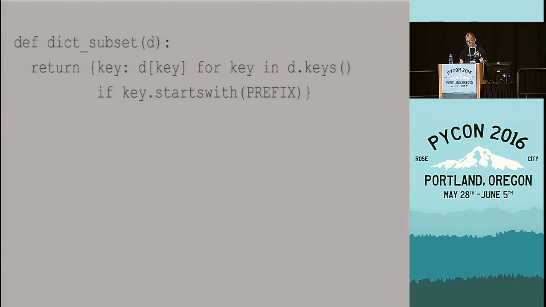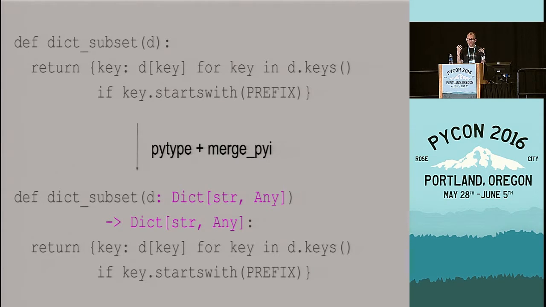And from that, pytype will derive that this is a function that takes a dictionary that maps strings to something and also returns a dictionary that maps strings to something. And you'll get that annotation out of the box. So just pytype and merge pyi, and it will annotate functions like this without you having to do anything.